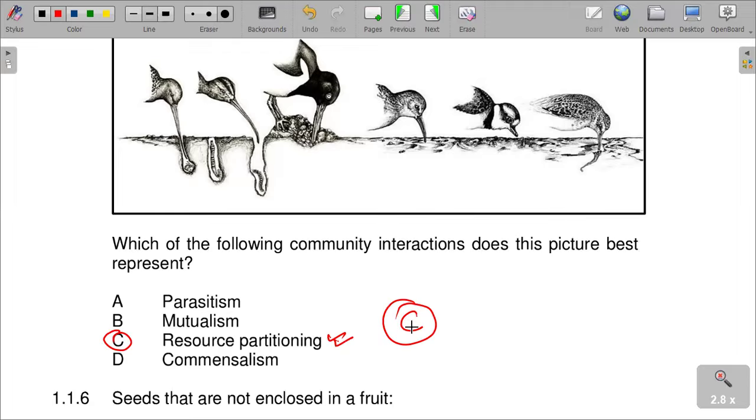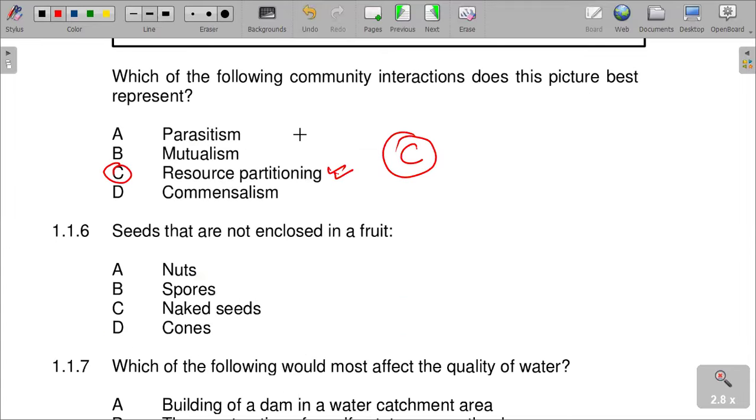Based on the type of beaks, what bird number one and number two feed on, or the depth to which they can extract their worms, is different. So this is resource partitioning, where a specific type of bird feeds at its own level, which it can exploit to the fullest.